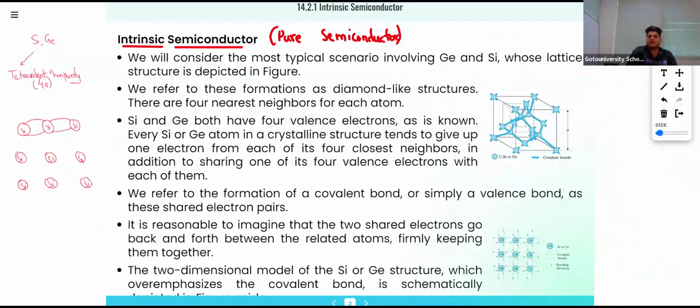In between, the semiconductor atoms are connected with the help of a covalent bond. See the covalent bond.